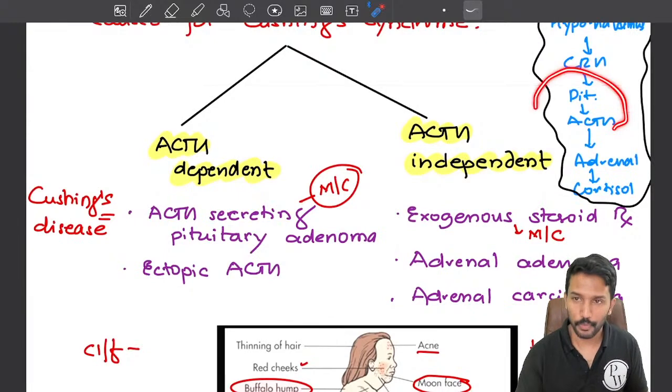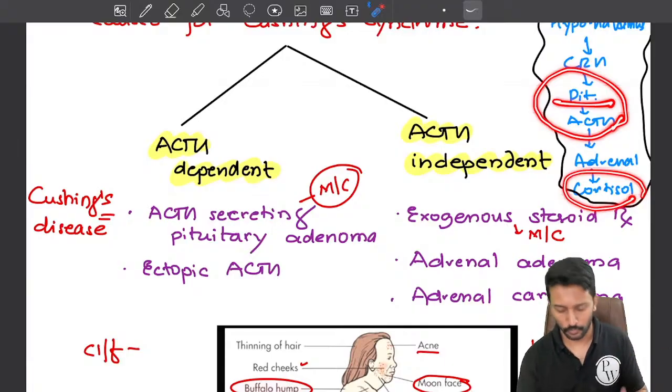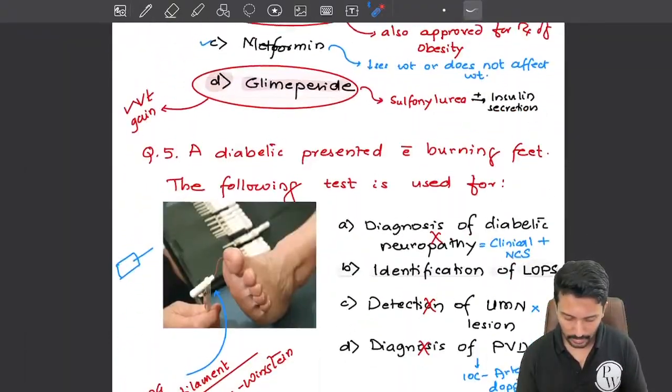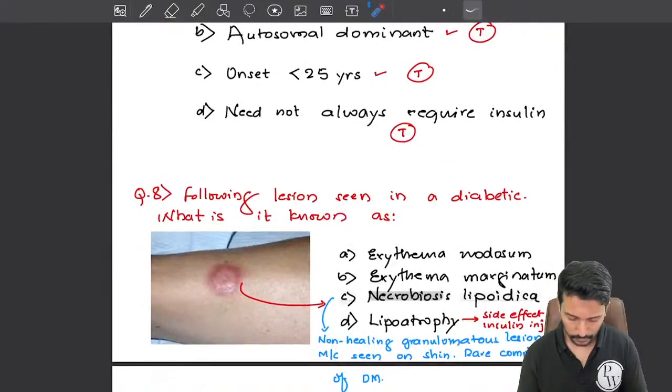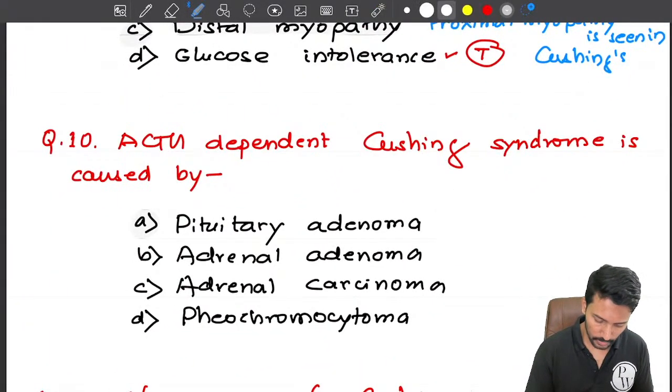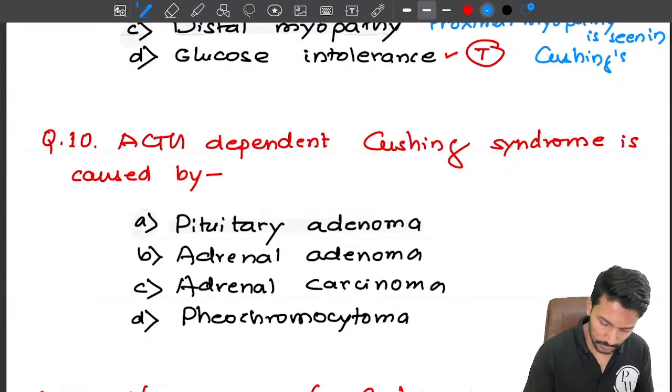So a tumor of the pituitary gland producing ACTH, stimulating the adrenal gland to produce cortisol, leads to Cushing syndrome. The most common cause for ACTH dependent Cushing is a pituitary adenoma that produces ACTH.